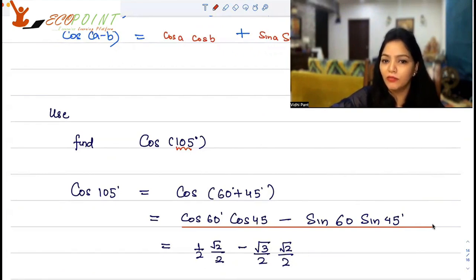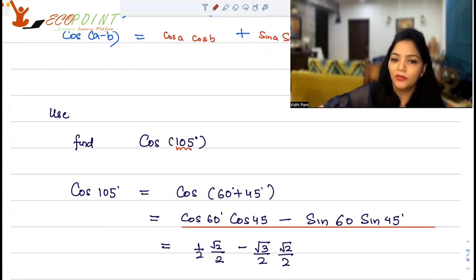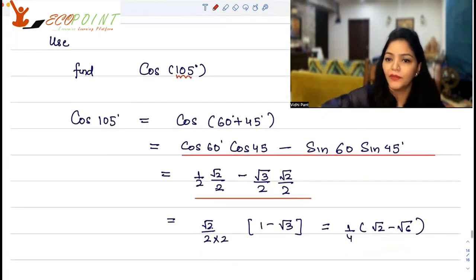So this you can break and find the value: cos 60 into cos 45 minus sin 60 into sin 45. You know the values of cos 60, cos 45, sin 60, sin 45. Just put the values in and you can find out cos of 105 degrees. It will turn out to be 1 upon 4 into square root of 2 minus square root of 6.